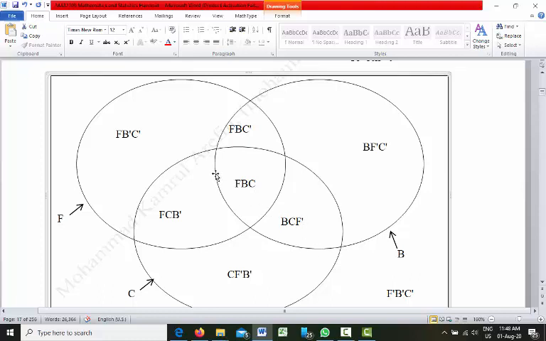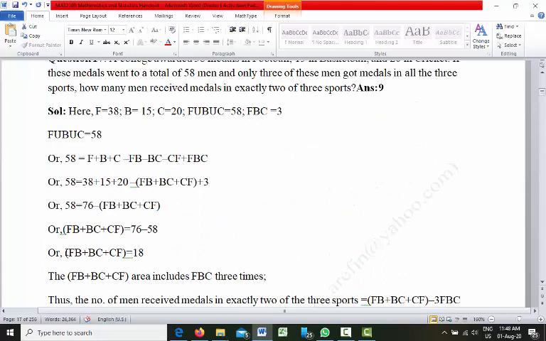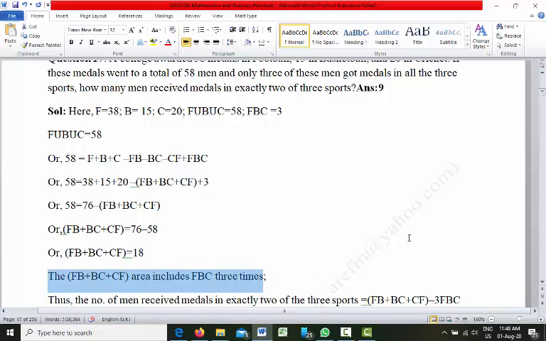And then now this area, check my mouse pointer. In this area we have circle B and C. So this is BC. If you take BC, you will be taking FBC again. So that means if you add all these, FB, BC, CF, we are taking the FBC part 3 times. So the FB plus BC plus CF area includes FBC 3 times.